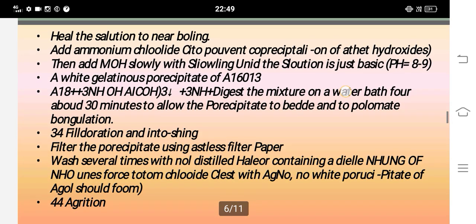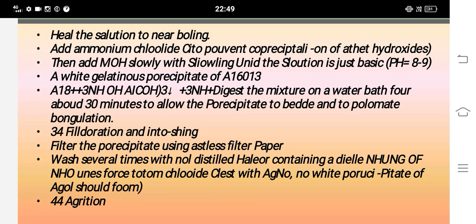Next one. Heat the solution nearly to boiling, add ammonium chloride to prevent precipitation of other hydroxides.